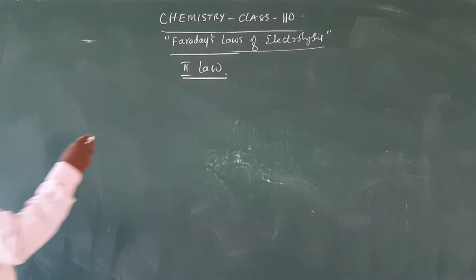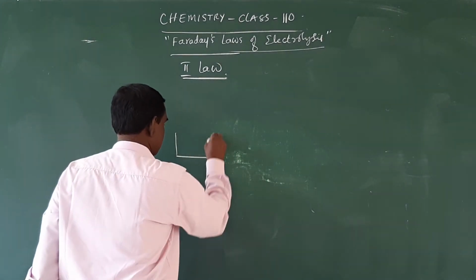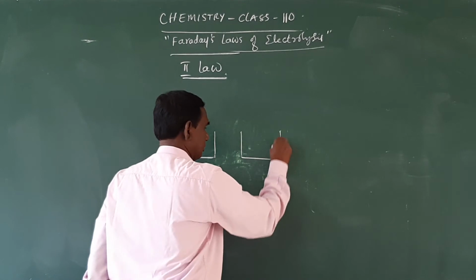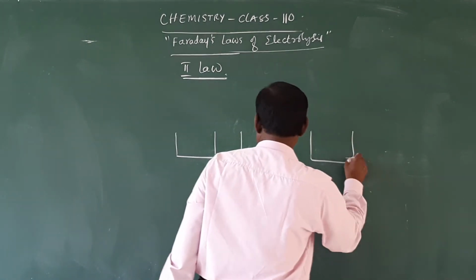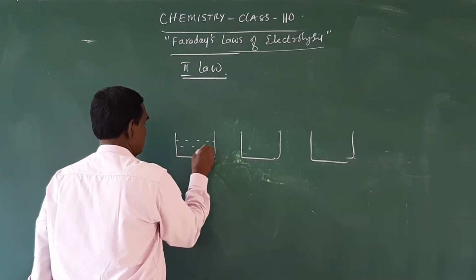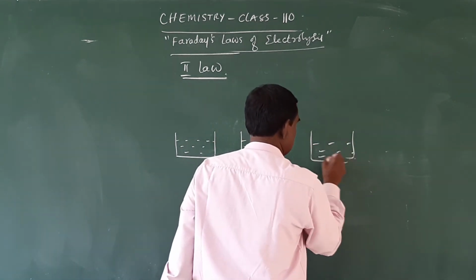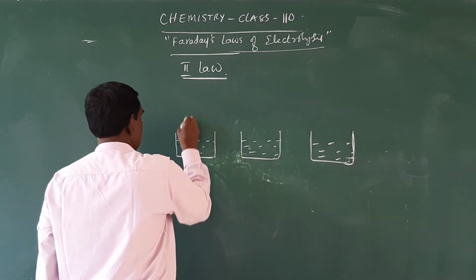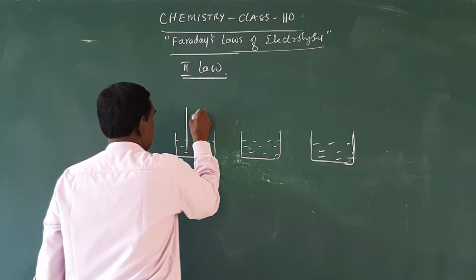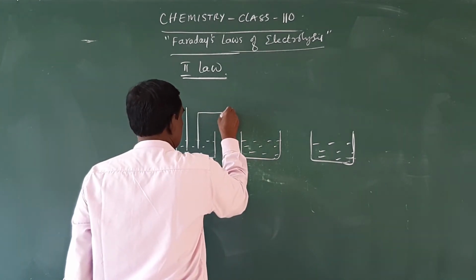So let me take 2 or more electrolyte solutions. So this is one electrolyte solution, one more electrolyte solution. This is one electrode, and this is one more electrode.